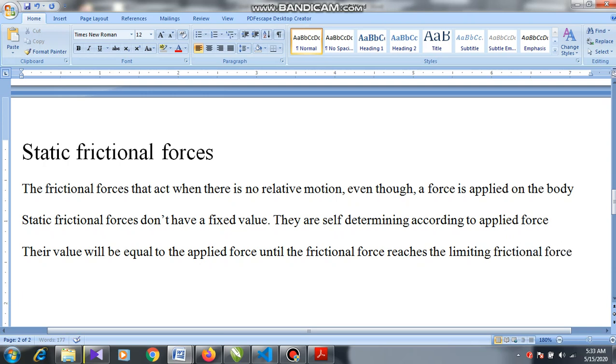So these three points are very, very important. You have to understand these points. If you don't understand, just put me a message. I will further try to explain to you.